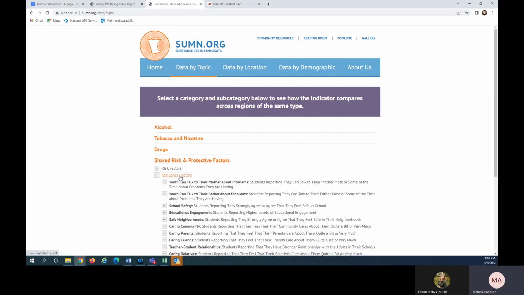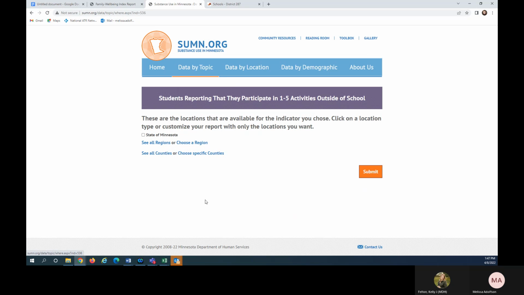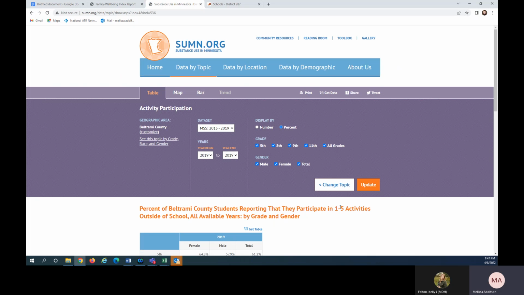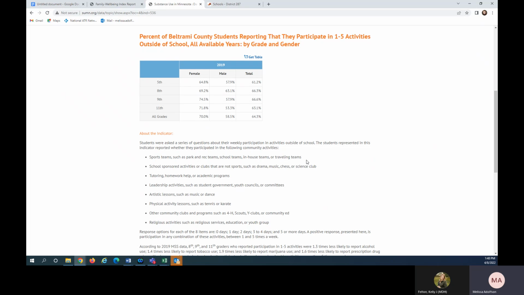One last peek at the resilience factors is activity participation. Going back to Beltrami County. So this website will provide the percentage of students who are participating in 1 to 5 pro-social activities in a typical week outside of the school day. Similar to the other composite measures, the Minnesota Department of Education portal will show you percentages for each activity type, whether that's sports, leadership activities, or artistic lessons. There are 8 different types of activities that the survey asks about.